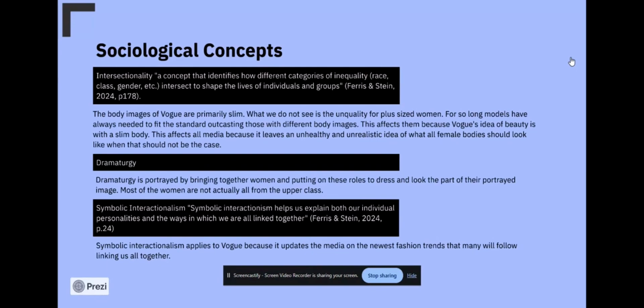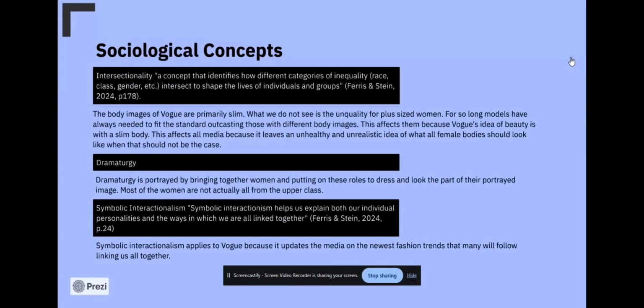And then the next one I put was dramaturgy, because I thought that it is portrayed by bringing together women and putting on these roles to dress and look the part of their portrayed image. Most of the women are not actually all from the upper class, because in Vogue, we see that they all want the high-end products and they all want to target wealthy women, so they have to act like they're wealthy women in the ads.